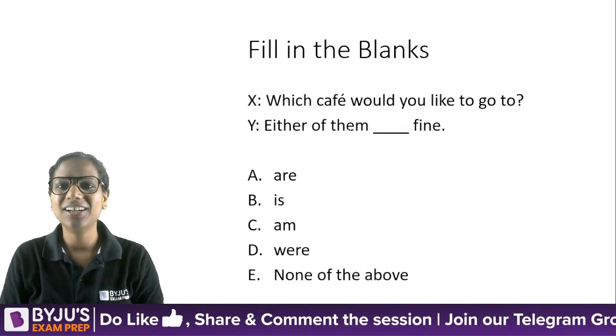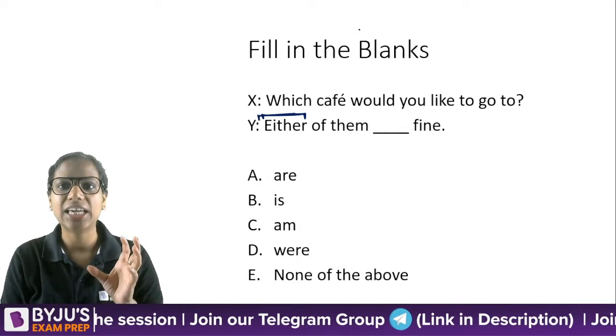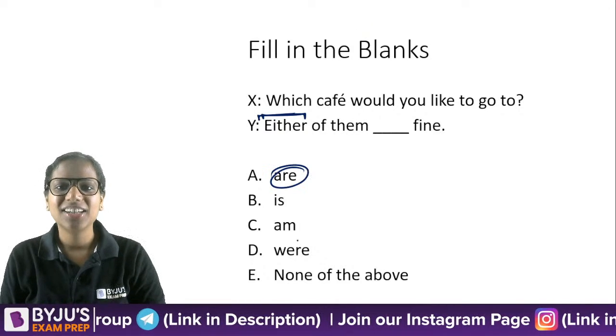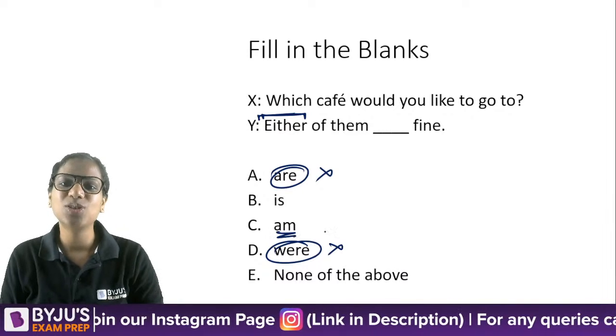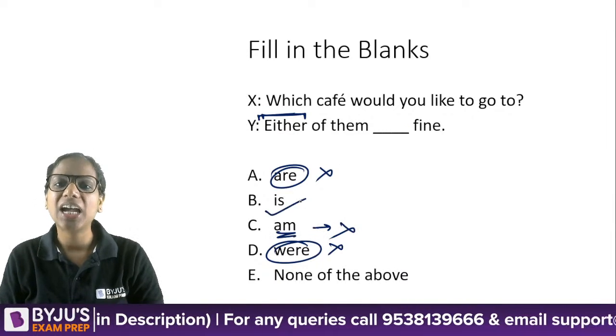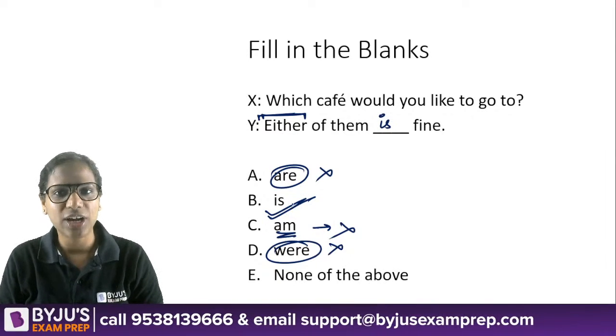So, either of them, when I just say either, okay, either as a pronoun is singular, right? So, are, were are automatically eliminated. And am is used with I only. There is no I here, eliminated. Either of them is fine. Okay, either of them is fine.